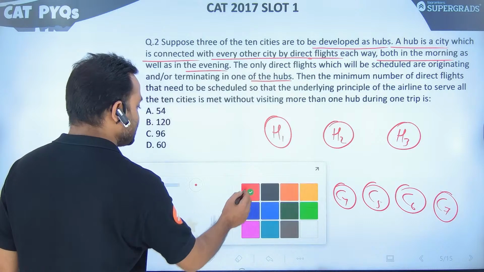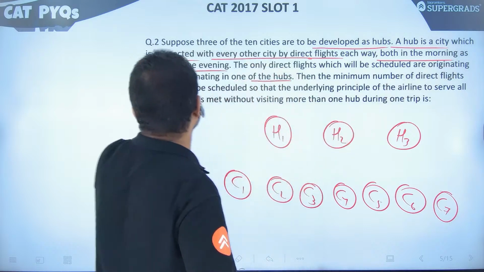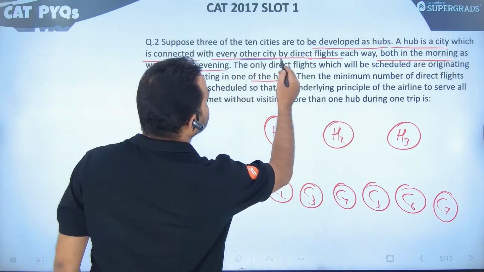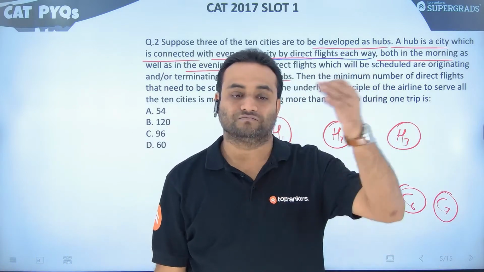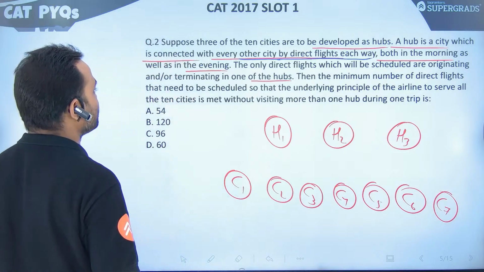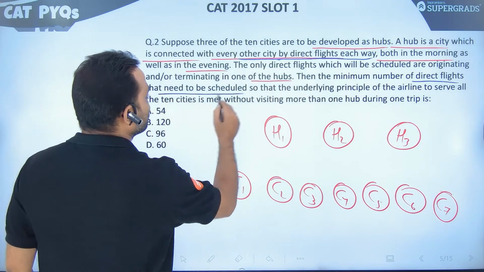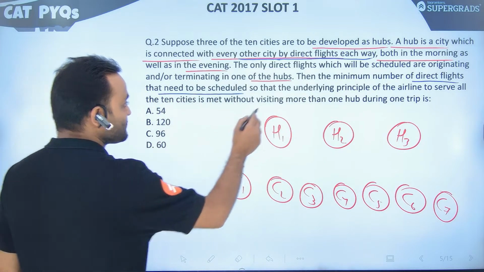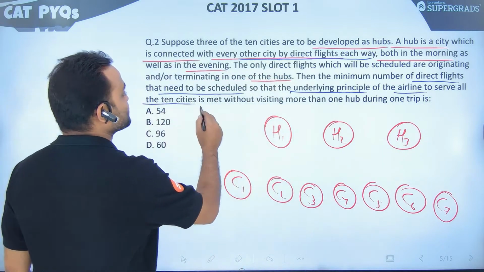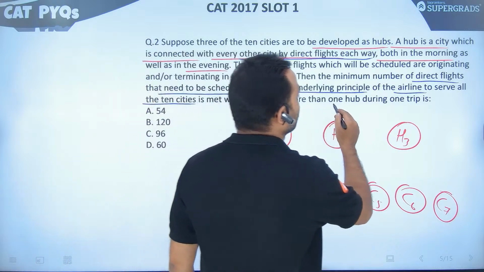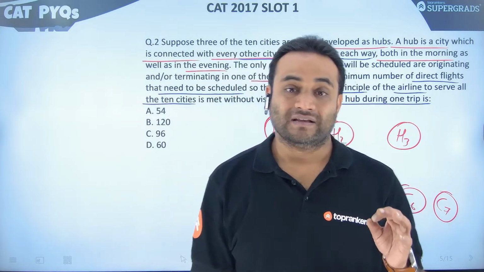Now see, it's given in the question that a hub is a city which is connected with every other city by direct flight each way. Means up and down. ठीक है? Departure and arrival both. Now then the minimum number of direct flights that need to be scheduled so that the underlying principle of the airline to serve all the 10 cities is met without visiting more than one hub during one trip. है ना? So यहाँ पे क्वेश्चन ये है